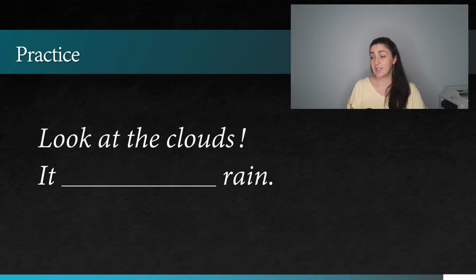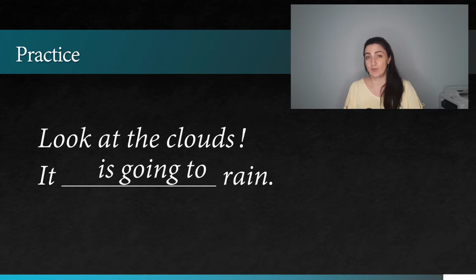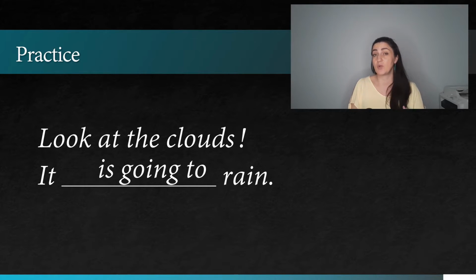And it says, look at the clouds. It will rain, or it is going to rain. Of course, it is going to rain because now we can see the clouds, and on the basis of what we can see, we are making this prediction, and that's why we're using going to.